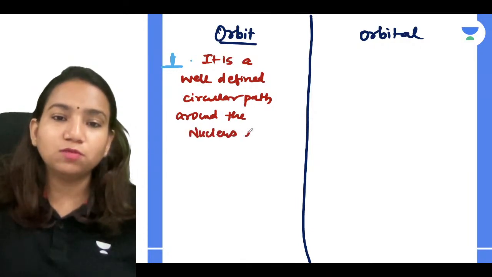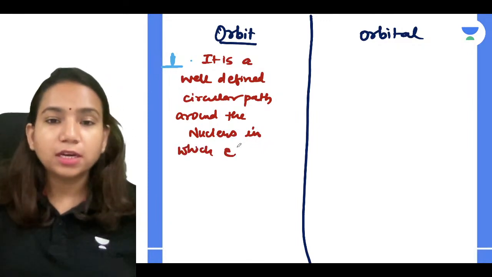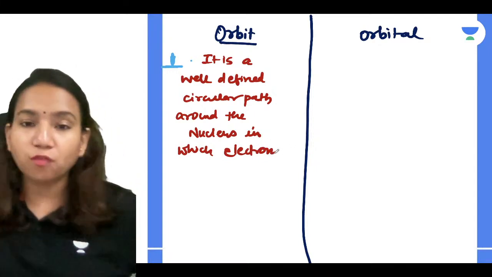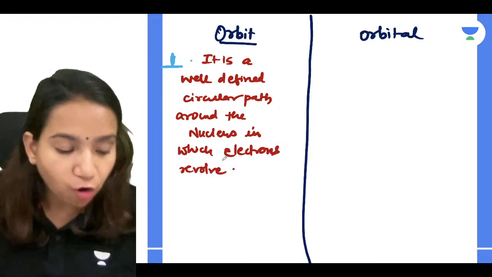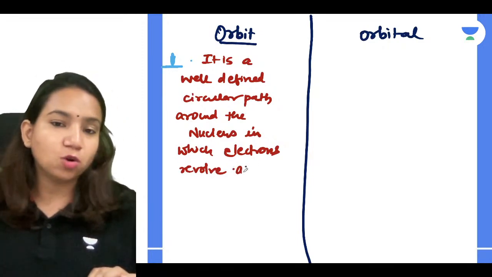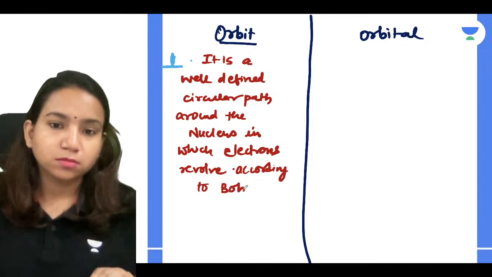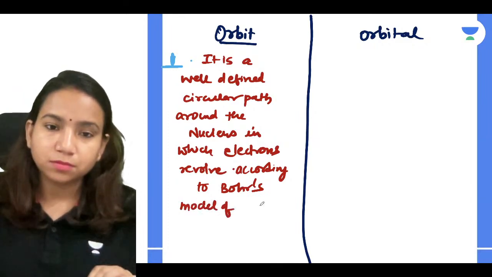This was given according to Bohr. So, nucleus in which electrons revolve, and according to what? According to Bohr's model of an atom.